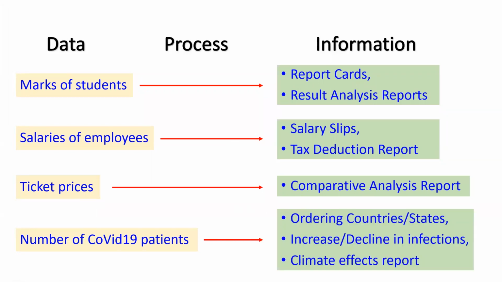From that, we can order the countries or states in ascending or descending order of patients. We can do the analysis, whether there is an increase or decline in the infections. And we can combine this data with climate data of a particular country, whether climate affects the infections of COVID-19 or not. So this kind of information we get from the data. And this process is called data processing.